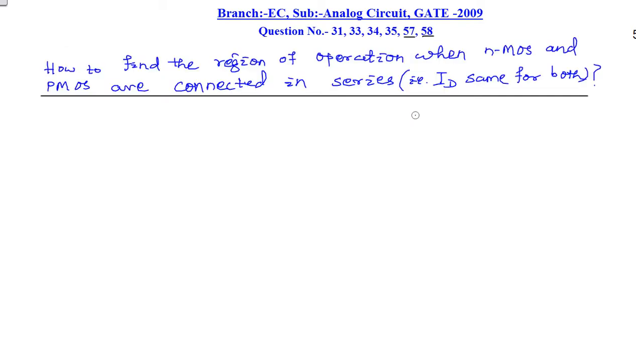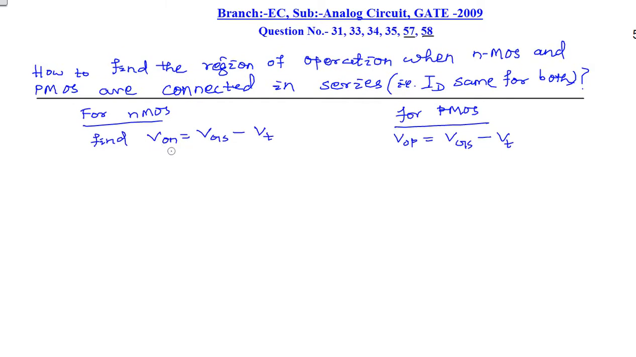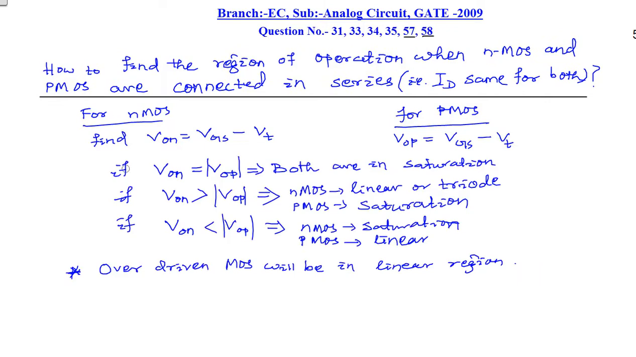Now we have to remember a few things: how to find the regions of operation when the NMOS and PMOS are connected in series, that is, when the ID current is the same for both NMOS and PMOS. For NMOS, let's say VON is equal to VGS minus VT. Similarly for PMOS, VOP is equal to VGS minus VT. If VON is equal in magnitude to VOP, then both will be in the saturation region.